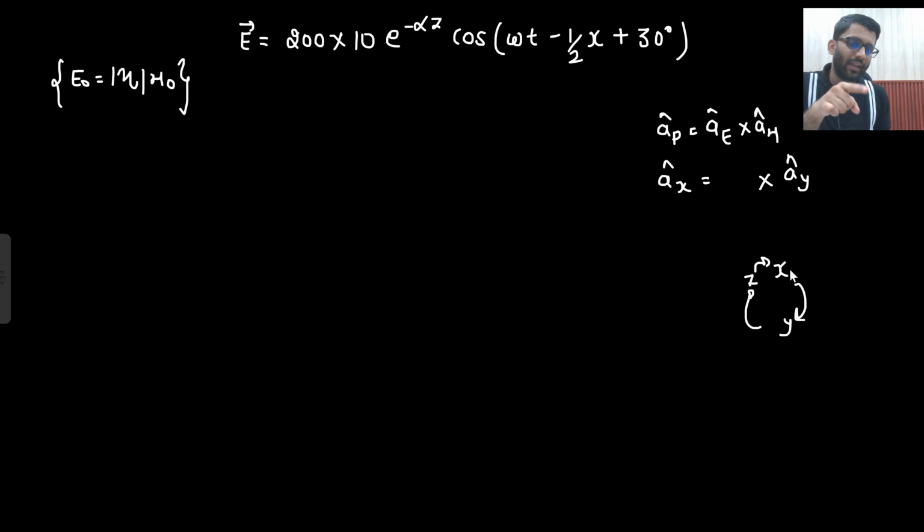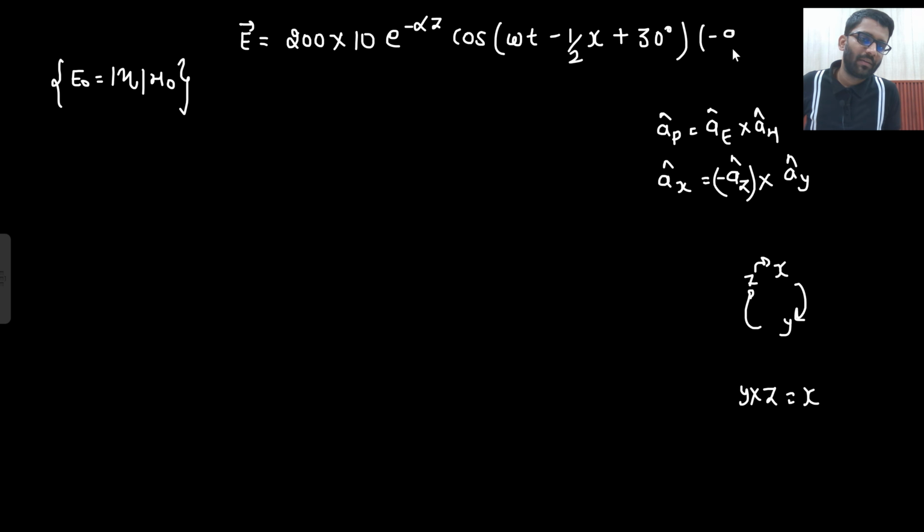So x, what do I need? I need the final answer x. So y cross z gives me x, but y is here. So if I put z cross y, z cross y will give me minus x. So another minus sign I need to put. So what am I going to get? Minus az cap. These things we have solved again and again.